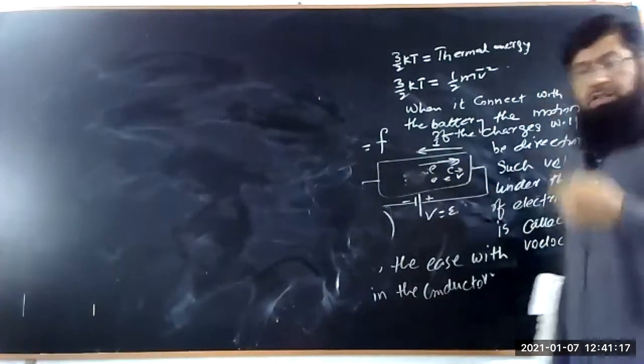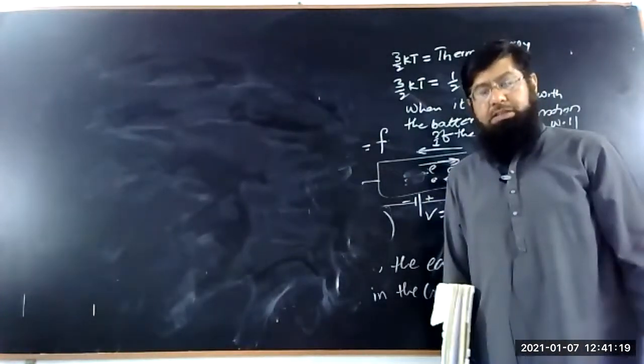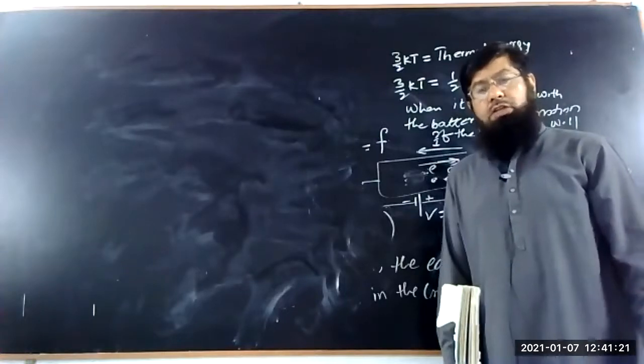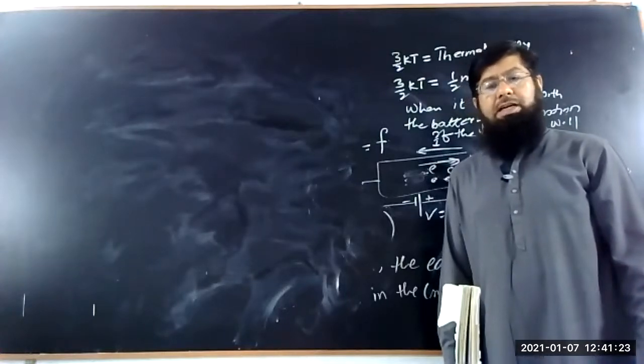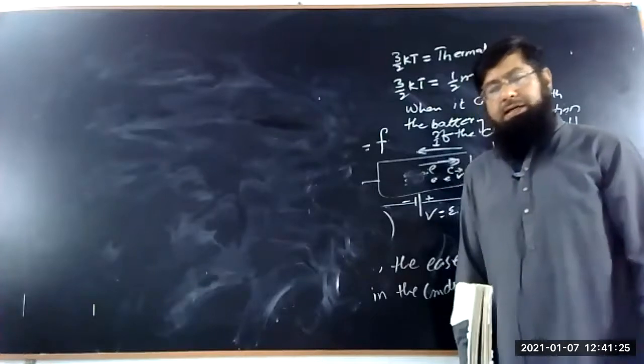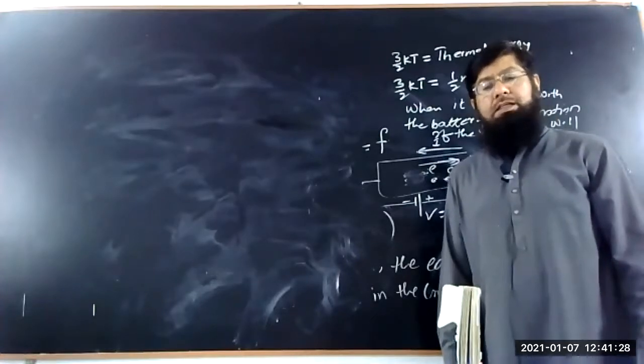When the charges are in motion, the velocity will generate some magnetic field. So now the total force on the charge is the electric force and the magnetic force, and the total force is known as the Lorentz force.